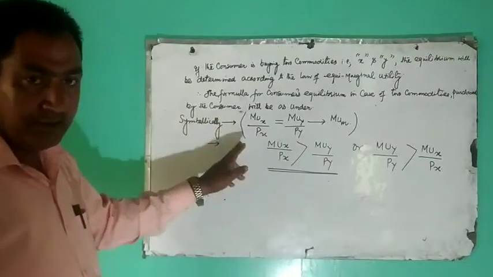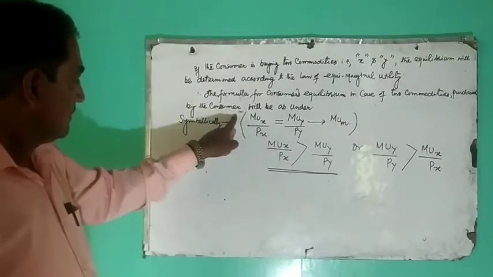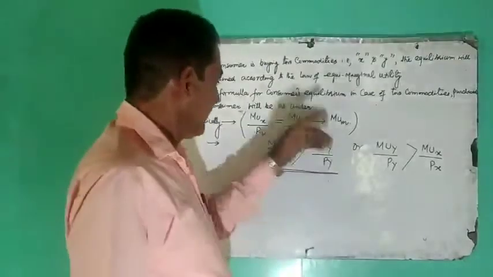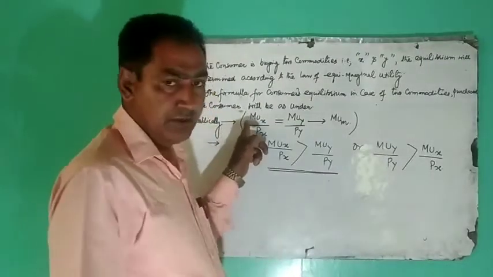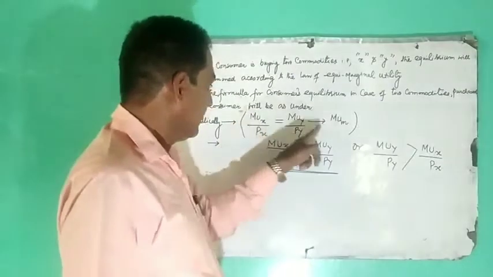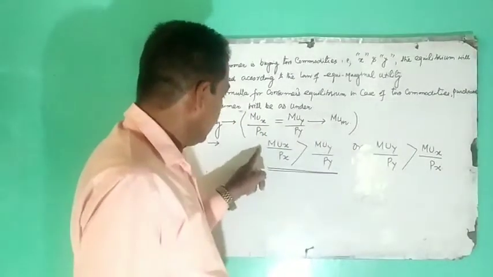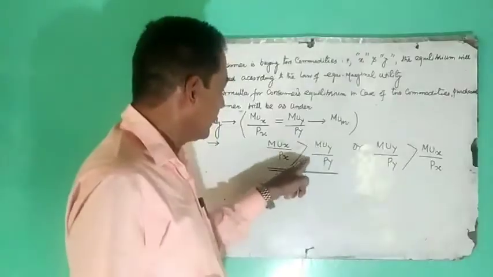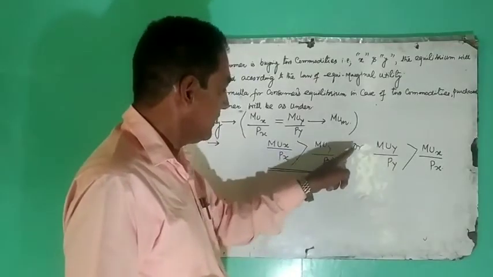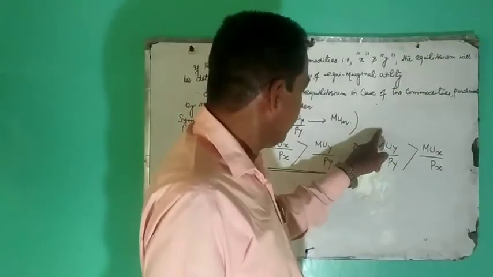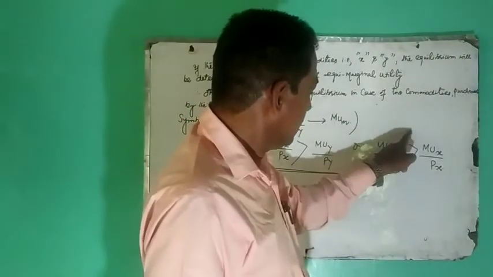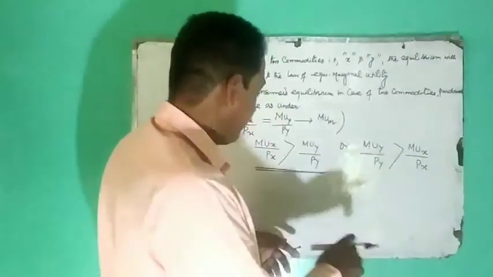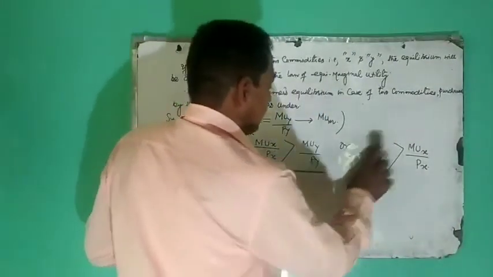I will repeat. This is the equilibrium equation in case of two commodities. If this equation gets disturbed due to one or the other reason, marginal utility of X over price of X will be greater than marginal utility of Y over price of Y, or marginal utility of Y over price of Y is greater than marginal utility of X over price of X. Suppose this position takes place.